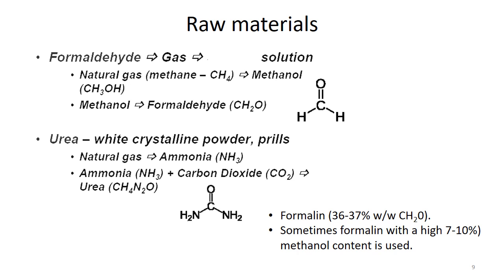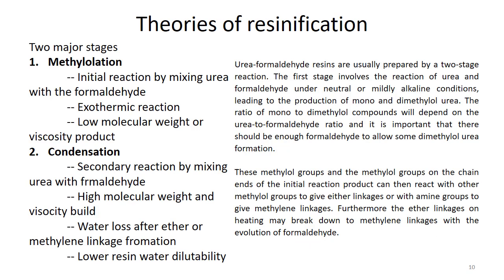Coming to formaldehyde, it is basically a gas, and you can say it comes from natural gas. Basically methane can be used to synthesize methanol, and this methanol can in turn be converted to formaldehyde. And when we talk about urea, we already discussed that it is a white crystalline powder. Natural gas can be used to synthesize ammonia, and ammonia and carbon dioxide can form urea, as we discussed in the previous slide. Now, the synthesis of urea formaldehyde resin.